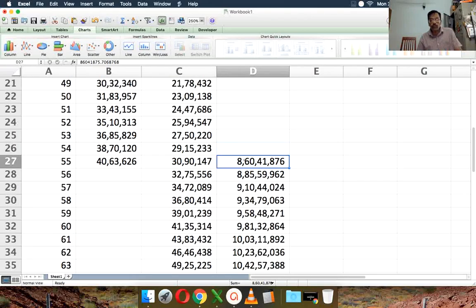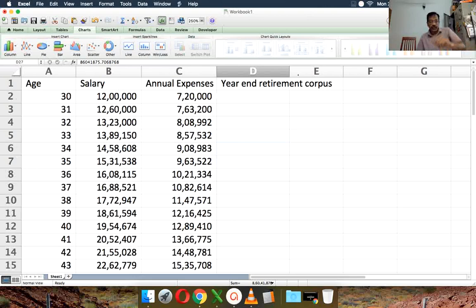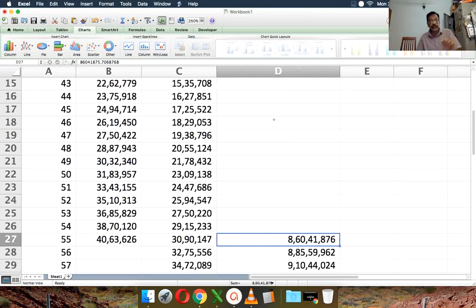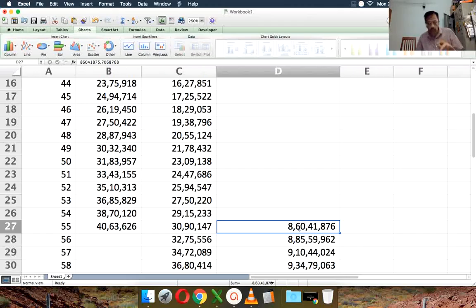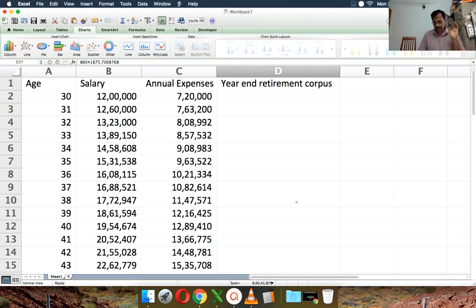So now the question is, the person is now age 30. In order to attain this 8.6 crores at age 55, what is the monthly investment required? The math is not tricky here. It's easy.